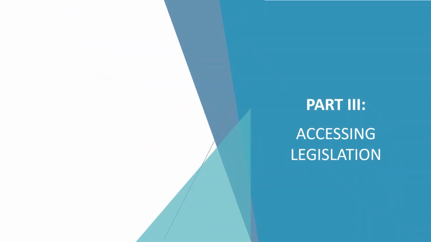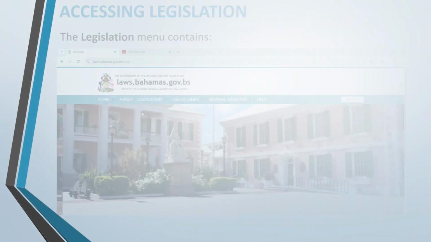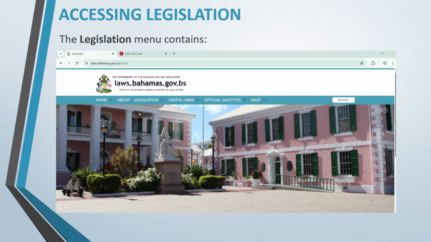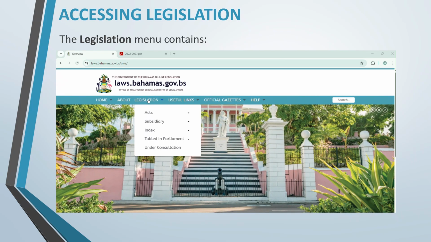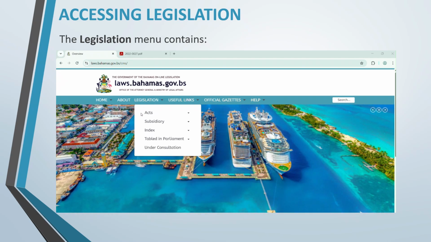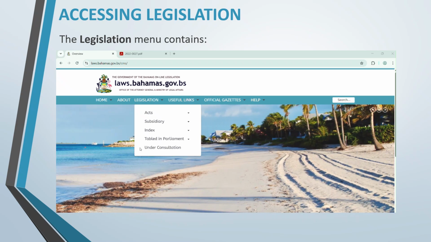Now, let's discuss how to access legislation. To access legislation, hover the mouse over the legislation tab at the top of the website. There, you will be able to view the following options for primary and secondary legislation, including legislation that has been tabled in Parliament or under consultation.